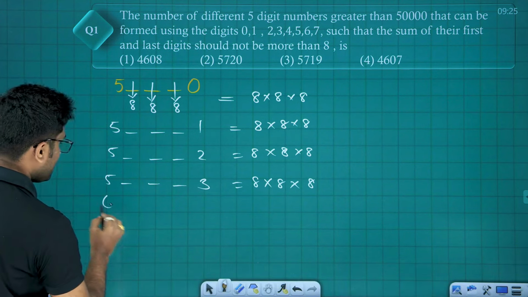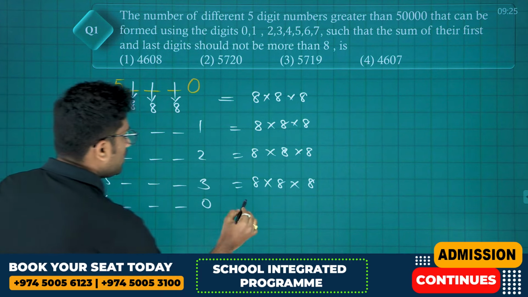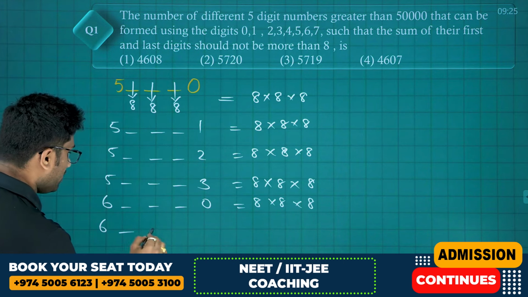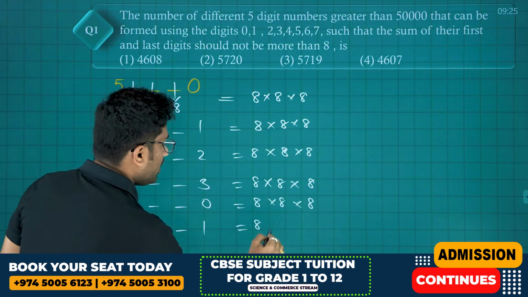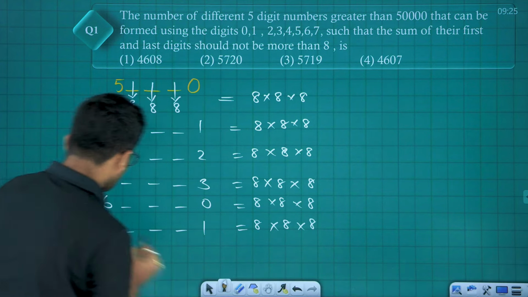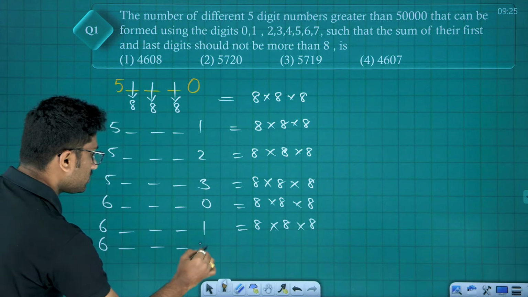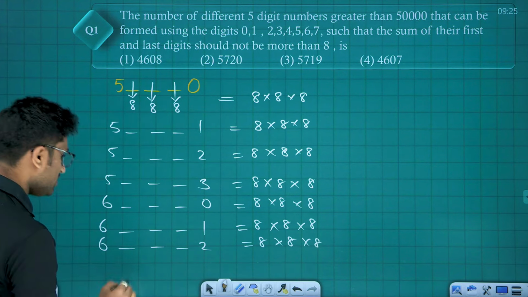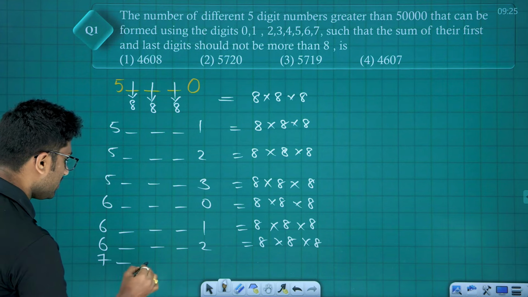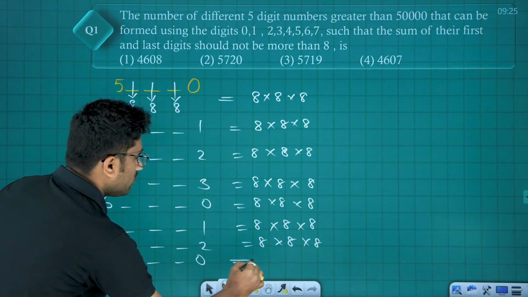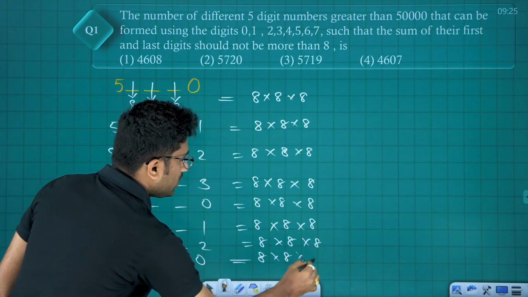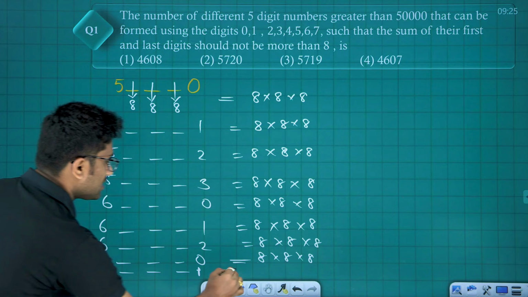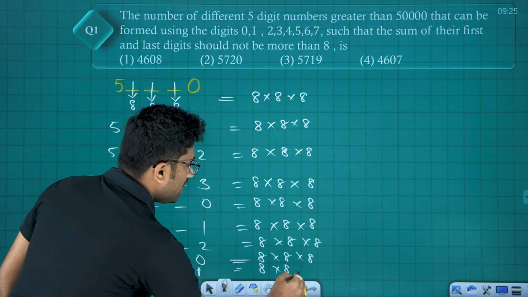In the same way, 6, 0, we'll get 8 into 8 into 8 numbers. 6, 1, we'll get again 8 into 8 into 8. 6, 2, we'll get 8 into 8 into 8. 7, 0, which is nothing but 8 into 8 into 8. And again, 7, 1 in the last place, we'll get 8 into 8 into 8.